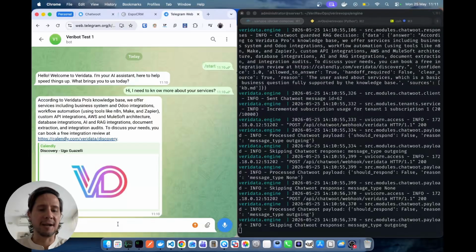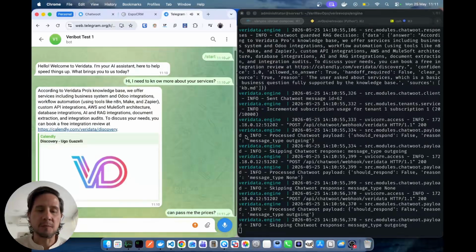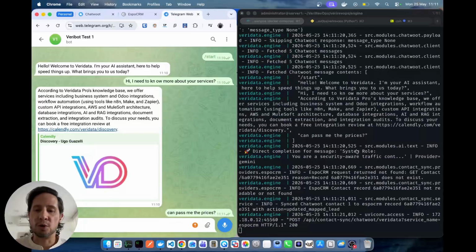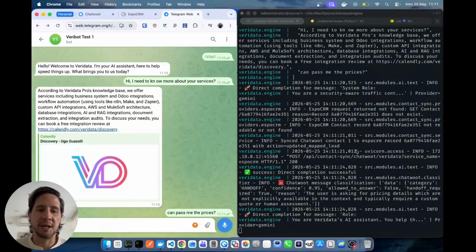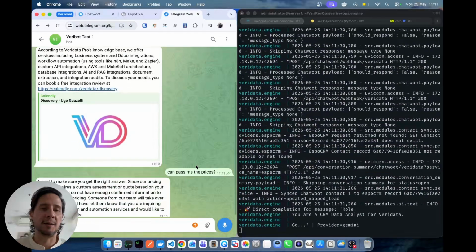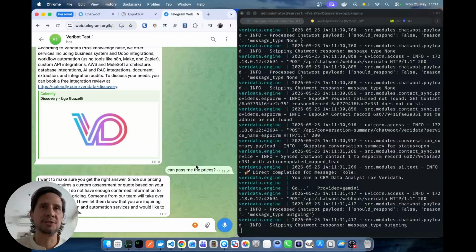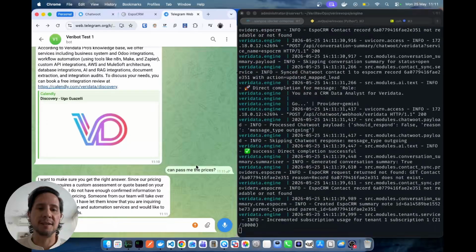I can ask even more, like, can you pass me the prices? Or anything, doesn't matter. And again, the bot starts to work and you can see all the progress, what is happening. And soon the client is going to have the response. The nice thing about it is that the application is going to work even when sellers are not available. If you have a business, you know that you can really lose clients if you take too long to respond. And most of the questions are always the same, like, where are you, what time are you open, what products you sell, and something like that.